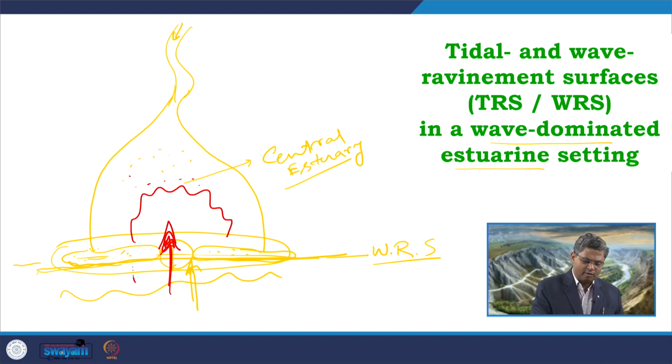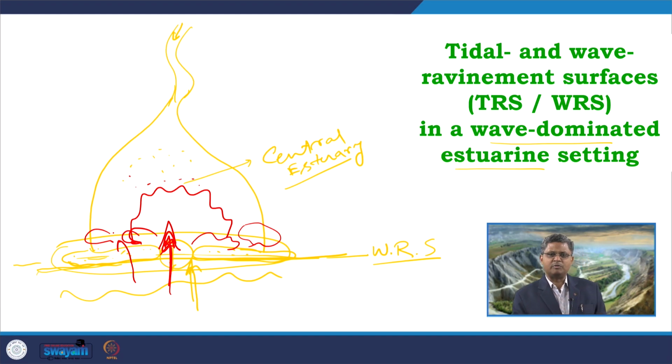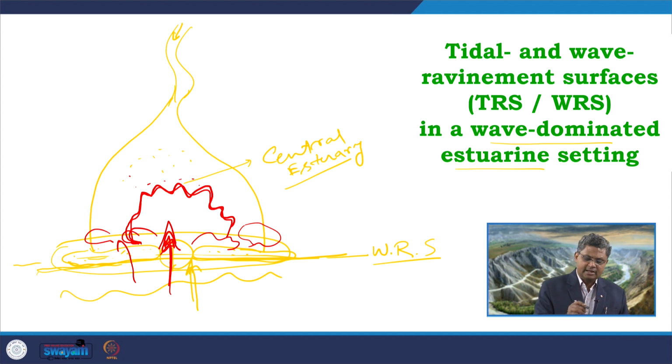We can get a delta formed over here by tidal washover deposits, some localized delta formed over here, some interdistributary bays formed over here. So, these are the different type of sub environments, different type of conditions that will develop over here. But importantly, in this area the tidal current will be dominant along this zone. That means the tidal erosions, tidal covering as the system is moving in and this estuary is forming,